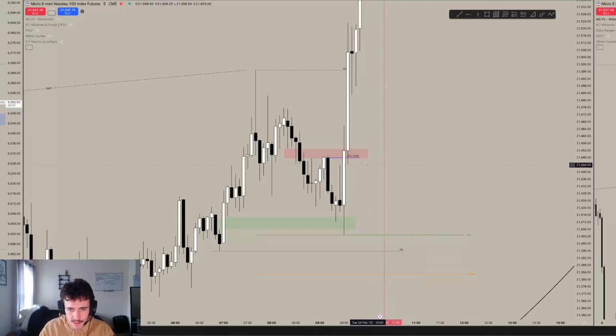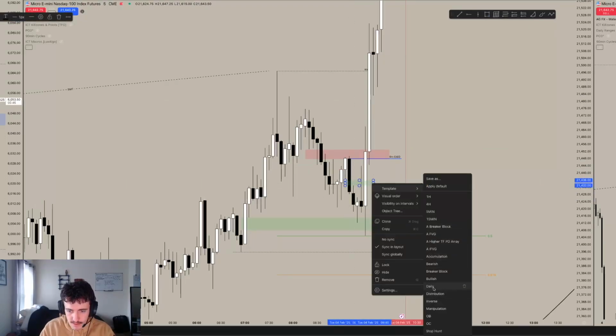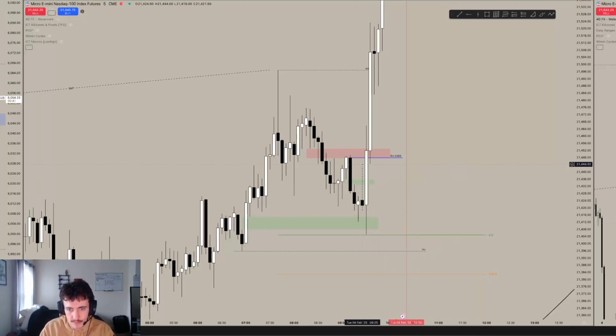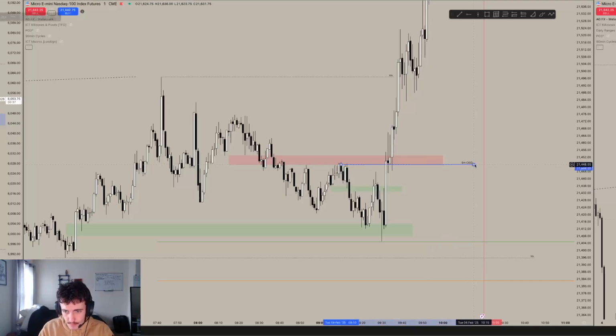So what do I need to see next? I want to see a 5 minute change in the state to the upside to really confirm that. What do we also do at the same time? We inverse this bearish imbalance. First this is a bearish imbalance, then we inverse it to a bullish imbalance. So now we're even more bullish. We get this 5 minute change in the state, so I'm ready to zoom in even more.